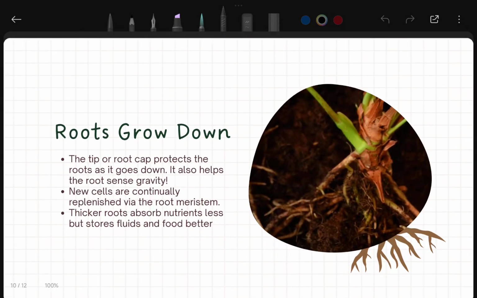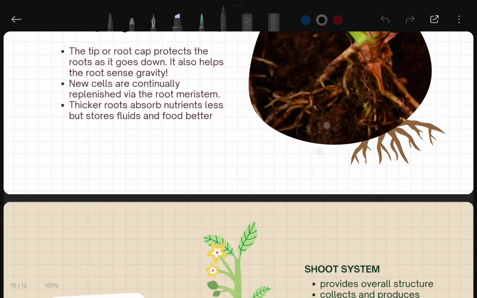Next is how roots grow. Roots grow downward. That is very important for you to understand. The tip, or root cap, protects the root. Obviously, the root cap's main function is to protect the root. It also helps the root sense gravity. The root grows under the influence of gravity, which means it grows downward. New cells are continually replenished. Thicker roots absorb nutrients and water and store fluids and food. So that is all about the root system.